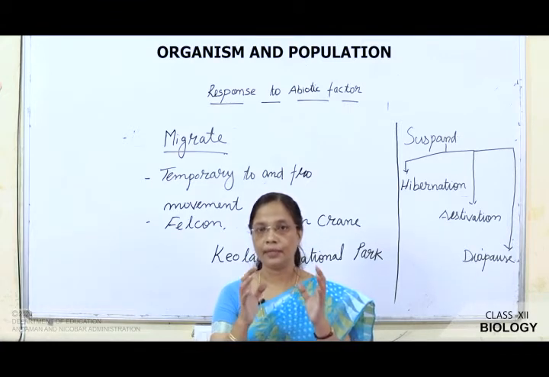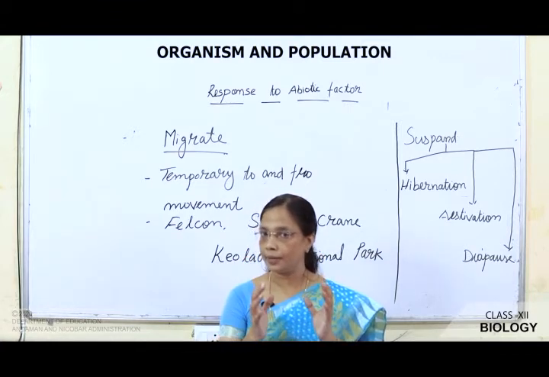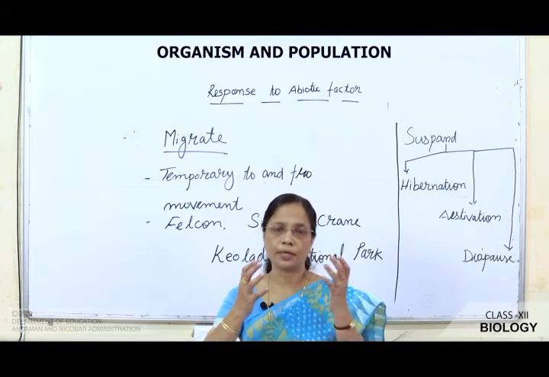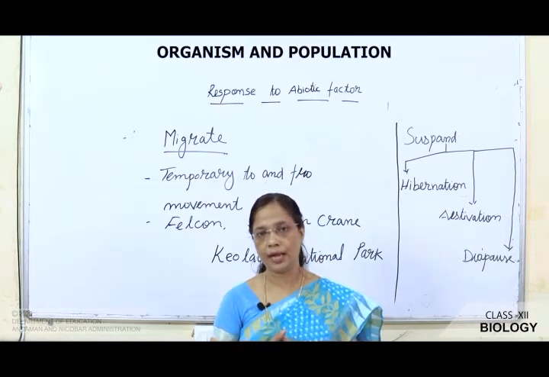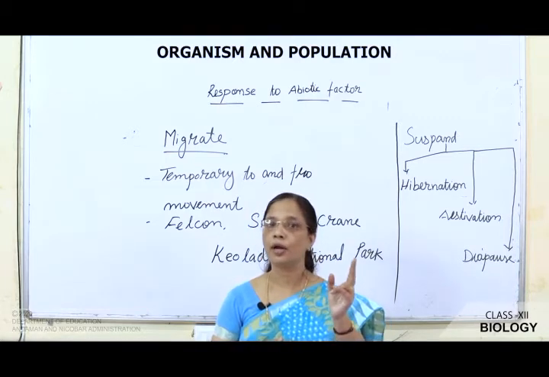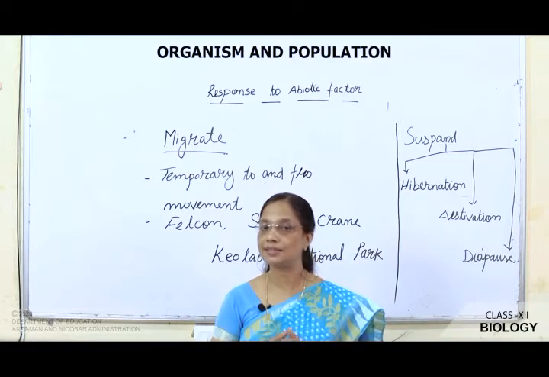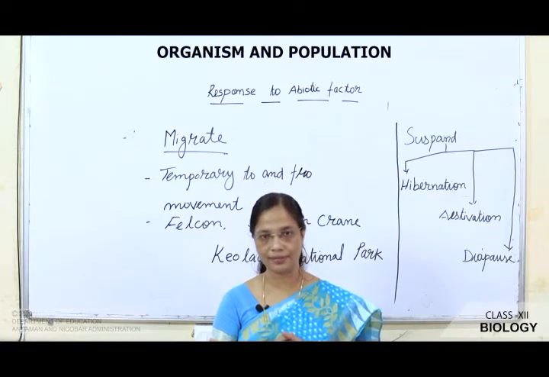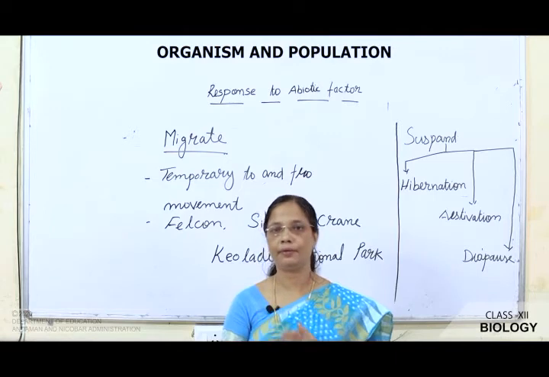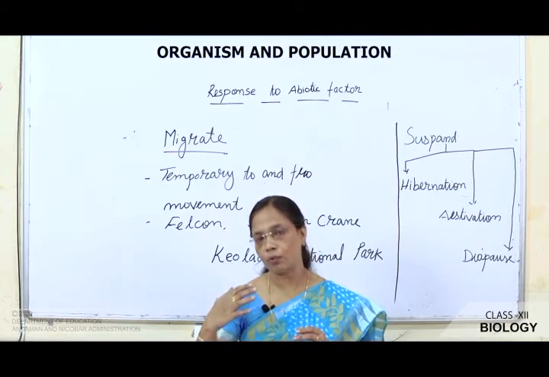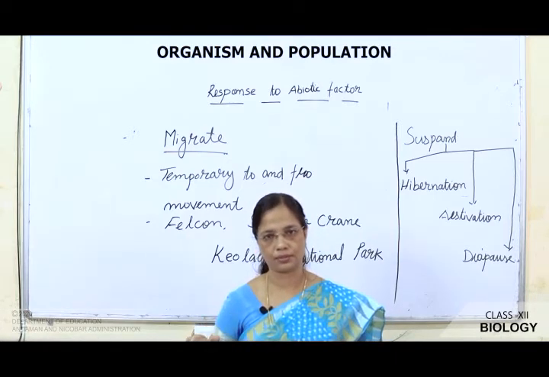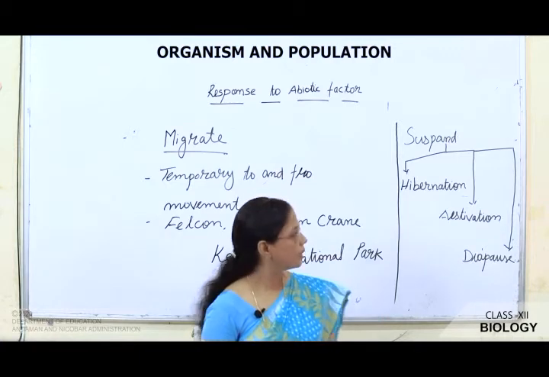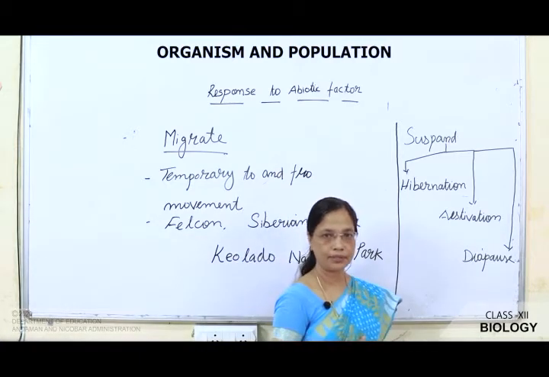So, what happens, the polar bear consumes more food and then goes to sleep for 2 or 3 months in the severe winter climatic condition. During that period, their metabolic activity gets reduced, slows down. So, that is known as hibernation.